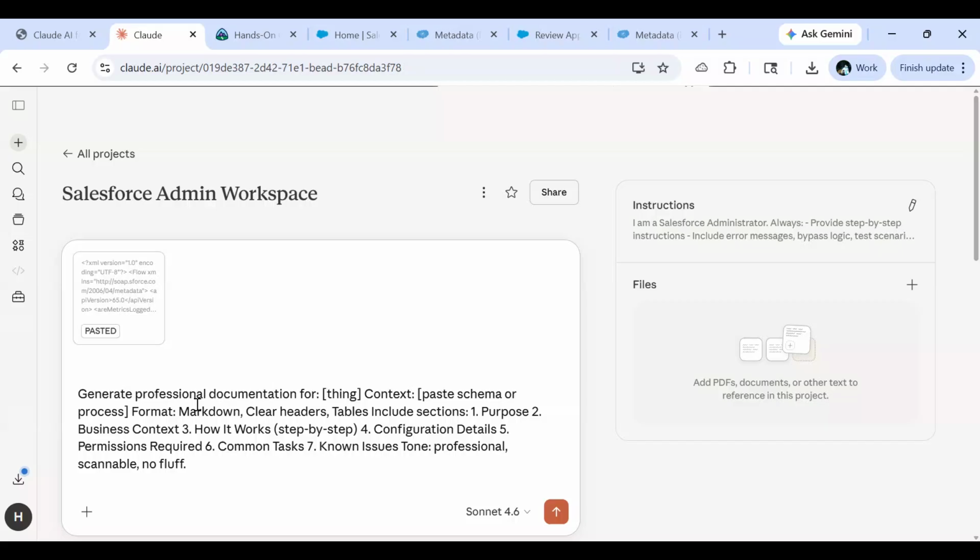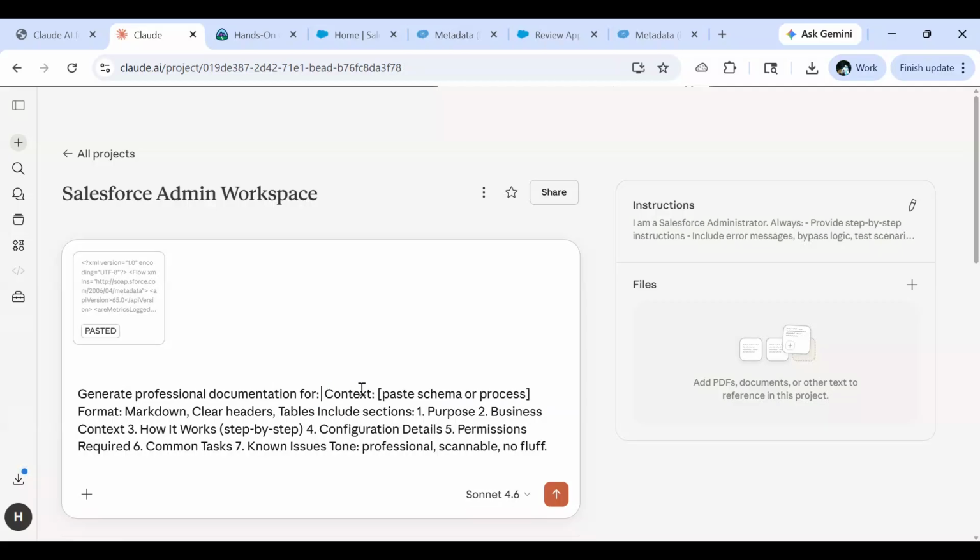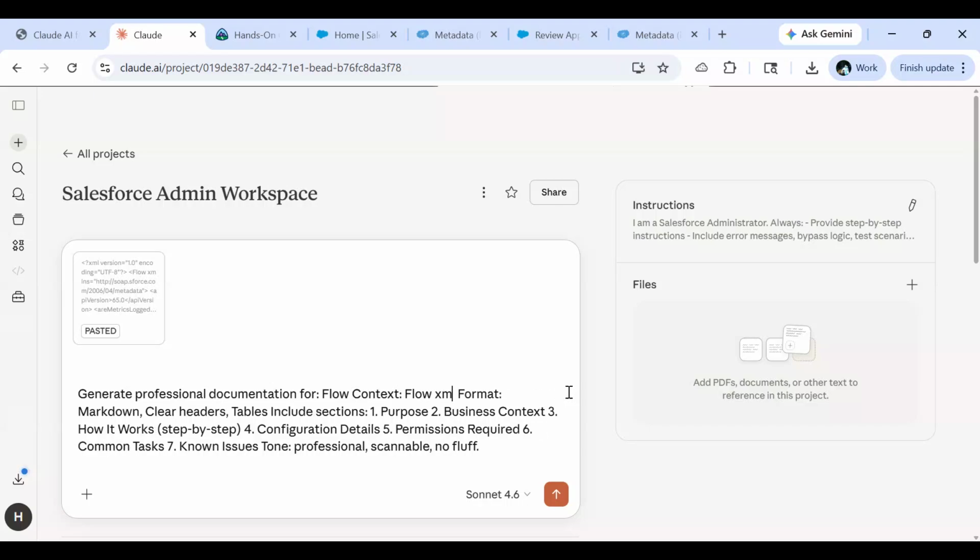Paste this, generator for flow. Let's say flow over here. Context: say flow XML is attached, and we'll say send it.